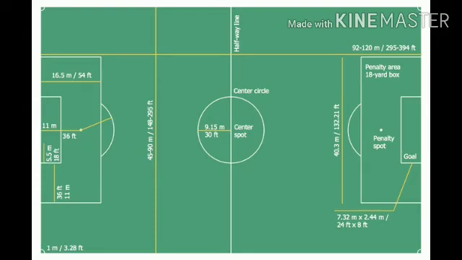You can see some arc, right? That is called the penalty arc, and the penalty arc is 9.15 meter, and it is a half arc. And you can see the corner kick, right? The corner mark is also a small arc, like half a circle. We can take the measurement of 1 meter and we can mark a corner mark.